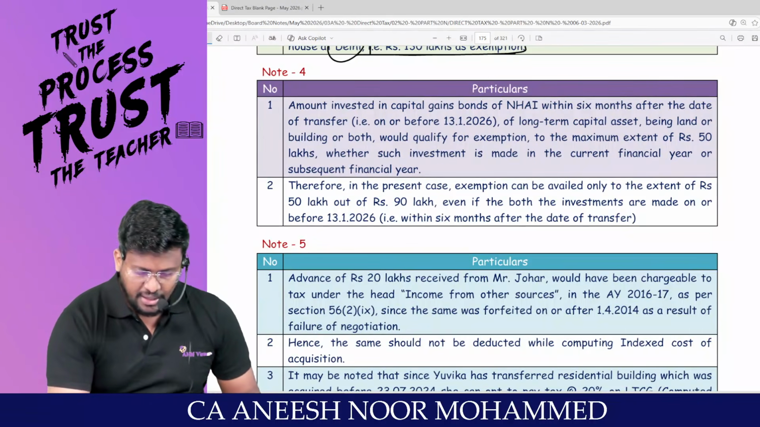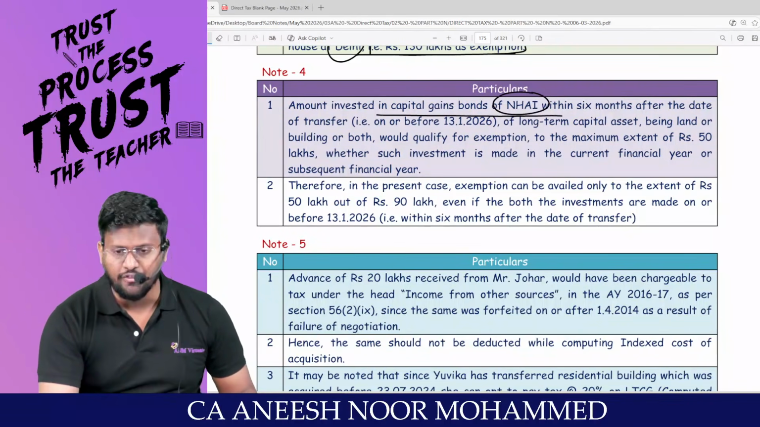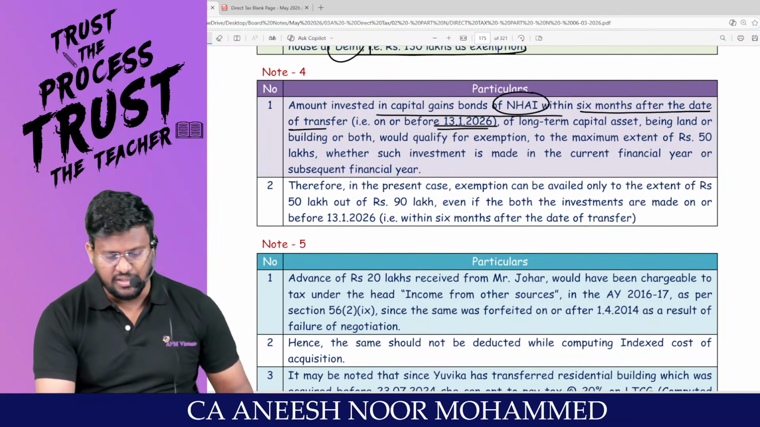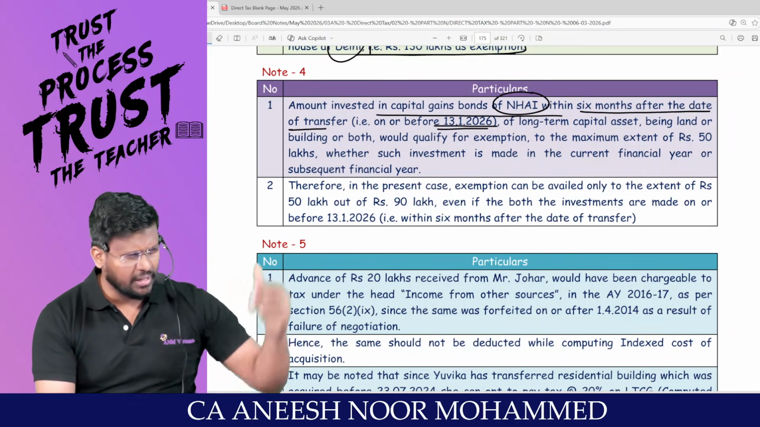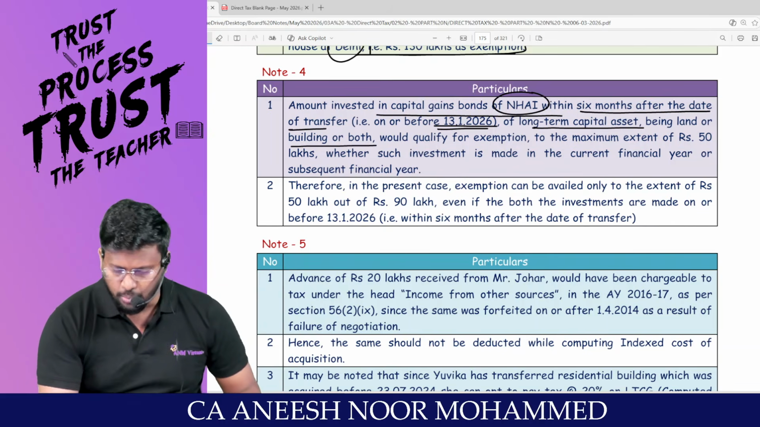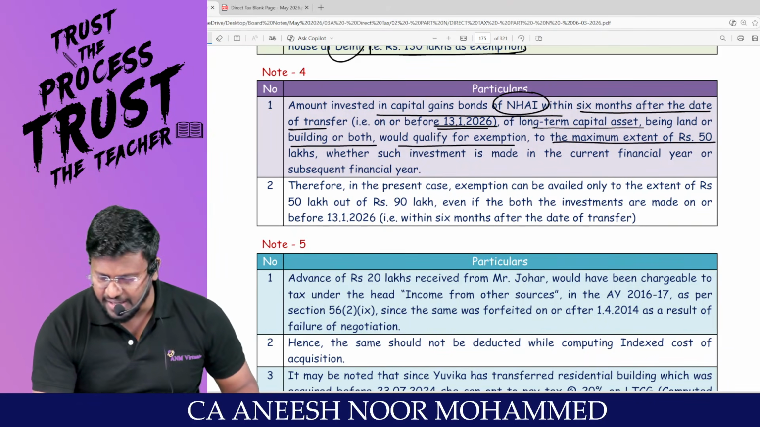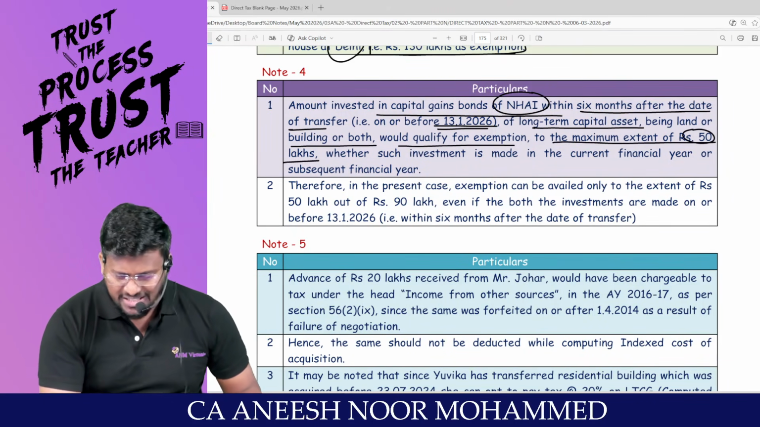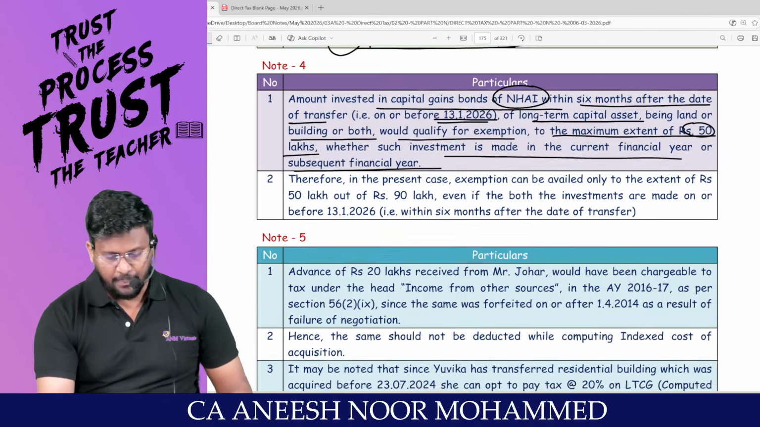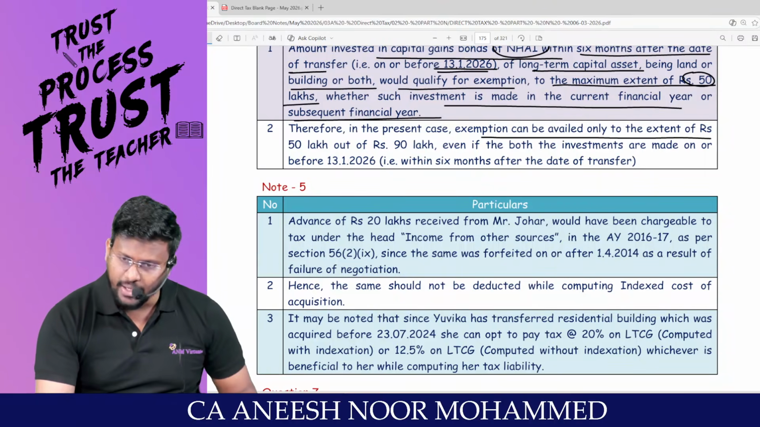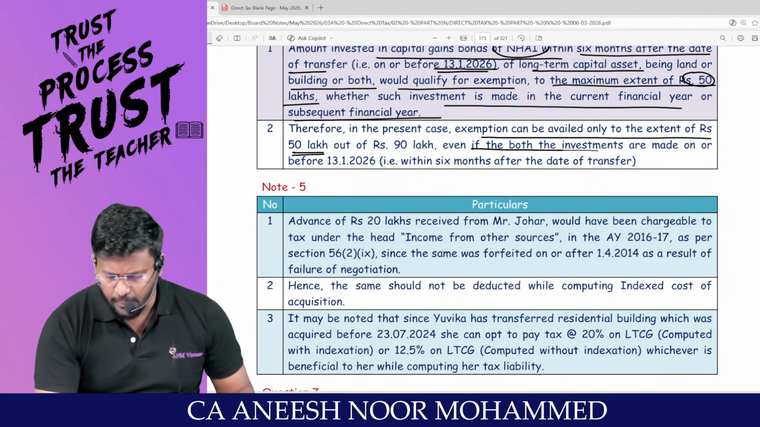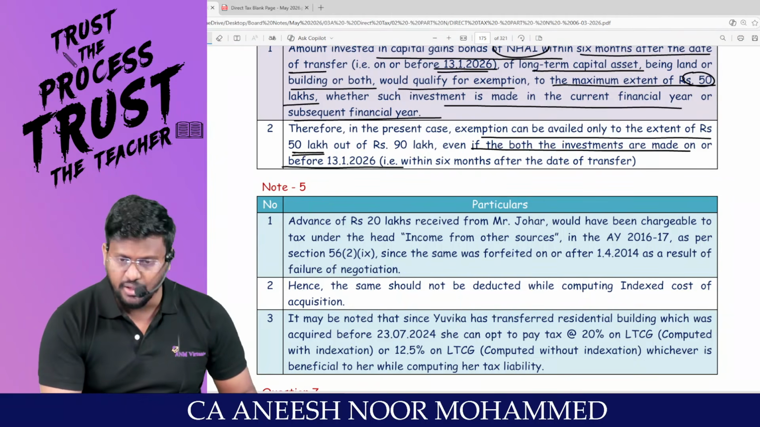Am I right, sir? Amount invested in the capital gain bond of NHAI within six months after the date of transfer. The date of transfer is on or before 13/1. If you are investing till 13th of January, it's okay. Long-term capital asset being land or building or both would qualify for exemption to the maximum extent of how much lakh? Whether such investment is made in the current financial year or subsequent financial year. Therefore, in the present case, exemption can be availed only to the extent of rupees how much lakh? Even though you have made how much lakh? Even if both the investments are made on or before 13/1/2026.